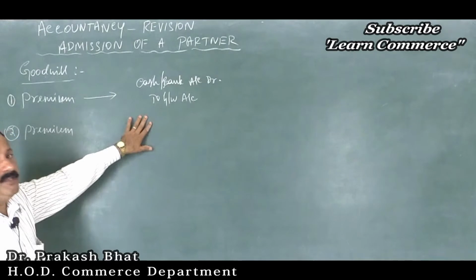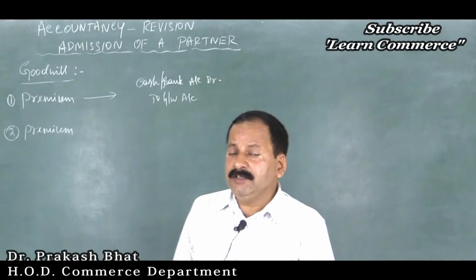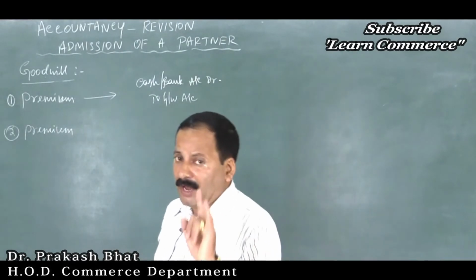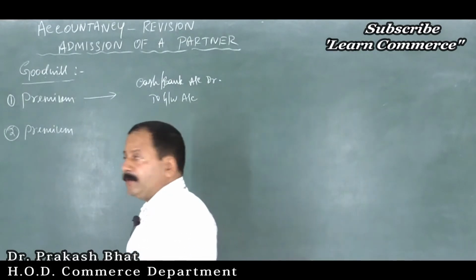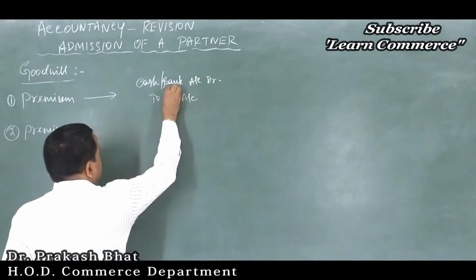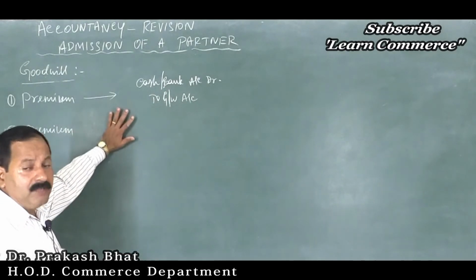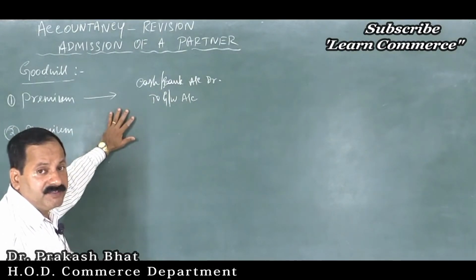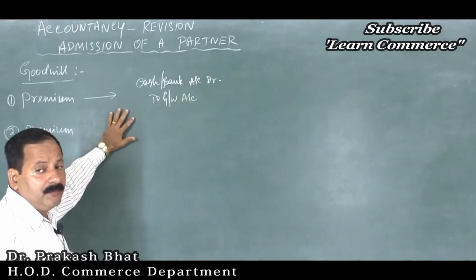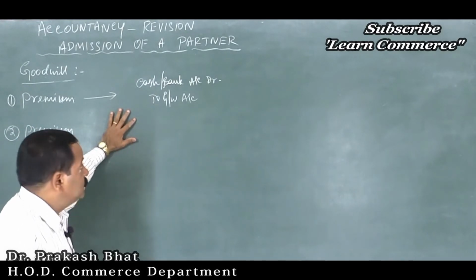What is our next duty is we have to distribute this cash among the old partners in their sacrifice ratio. If the sacrifice ratio can be calculated, then you have to calculate. If it cannot be calculated, then you just take the old ratio itself as the sacrifice ratio. In most of the problems they are not giving this sacrifice ratio, in which ratio it is sacrificed. That will not be given in the problem. So you have to take the old ratio itself as the sacrifice ratio.